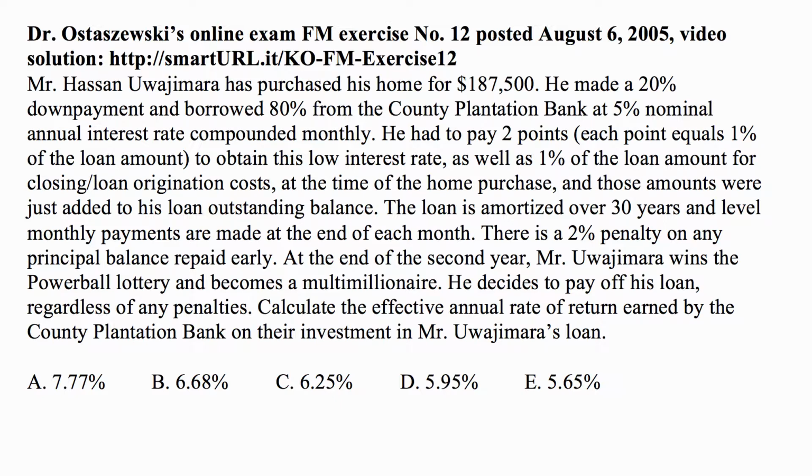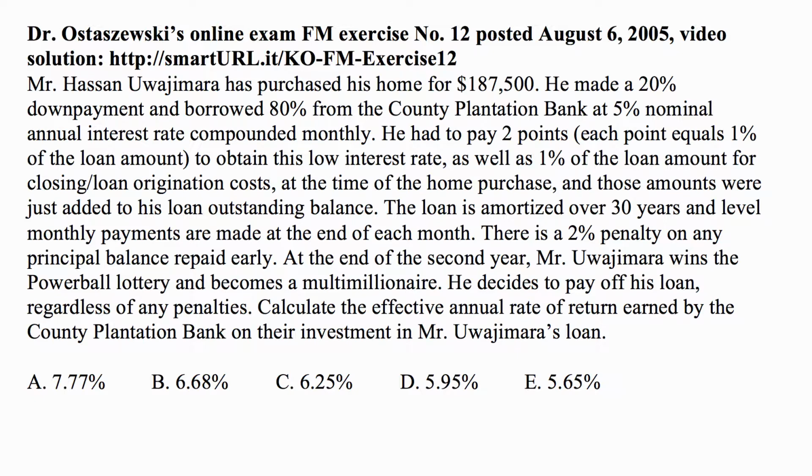Here's a problem for today for exam FM on financial mathematics. Mr. Hassan Wajimara has purchased his home for $187,500. He made a 20% down payment and borrowed 80% from the County Plantation Bank at 5% nominal annual interest rate compounded monthly. He had to pay 2 points, each point equals 1% of the loan amount, to obtain this low interest rate, as well as 1% of the loan amount for closing and loan origination costs at the time of the home purchase, and those amounts were just added to his loan outstanding balance.